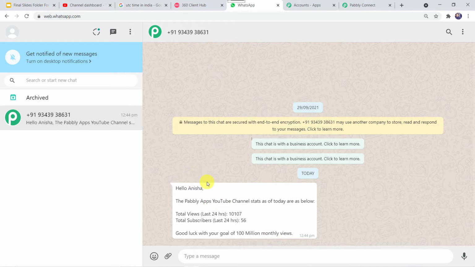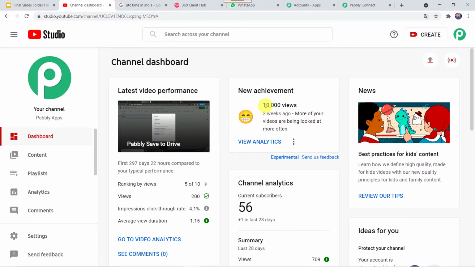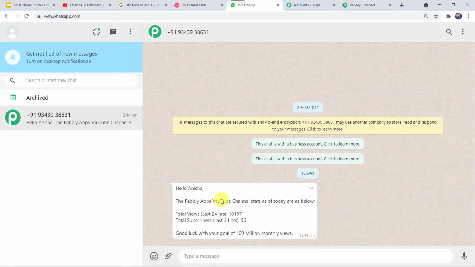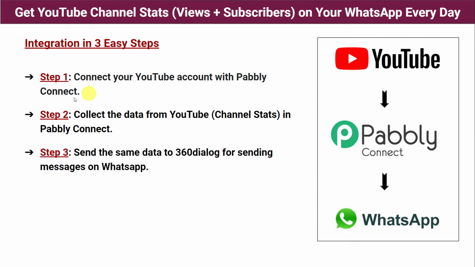So here you might be wondering how I managed to send the channel views and the subscribers data on my WhatsApp account. Let me tell you, I have done this in just 3 simple steps and anyone can do this very easily. Step 1. Connect your YouTube account with Pabbly Connect. So first we have to go to Pabbly Connect and create an integration between Pabbly Connect and YouTube. Step 2. Collect the data from YouTube, channel stats, in Pabbly Connect. At step 2, Pabbly Connect is going to capture the data from YouTube, your channel stats, that is views plus subscribers data. Step 3.